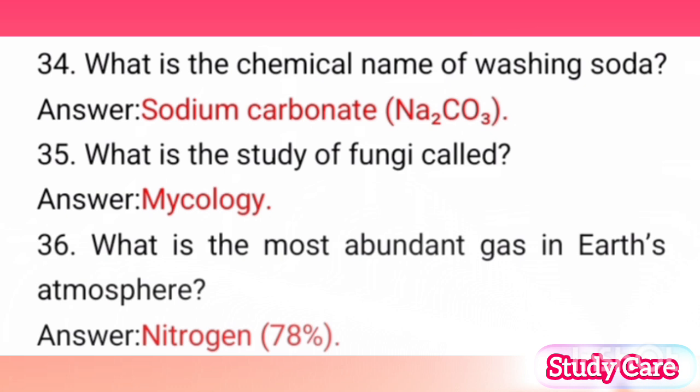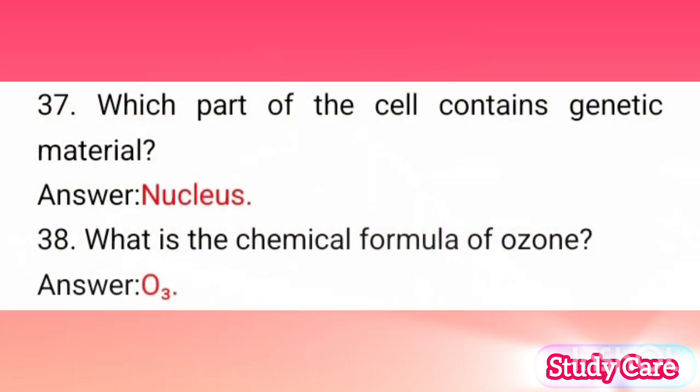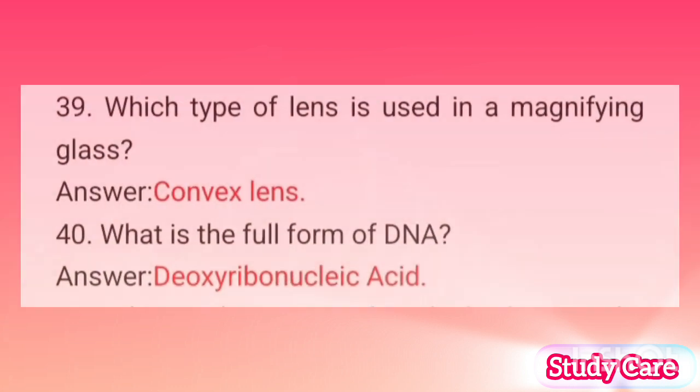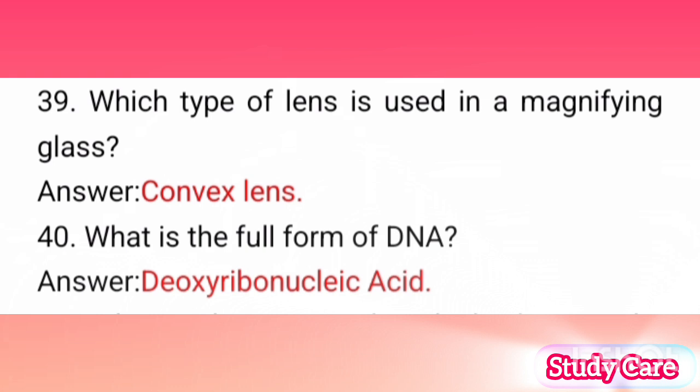35. What is the study of fungi called? Answer: mycology. 36. What is the most abundant gas in Earth's atmosphere? Answer: nitrogen, 78%. 37. Which part of the cell contains genetic material? Answer: nucleus. 38. What is the chemical formula of ozone? Answer: O3. 39. Which type of lens is used in a magnifying glass?